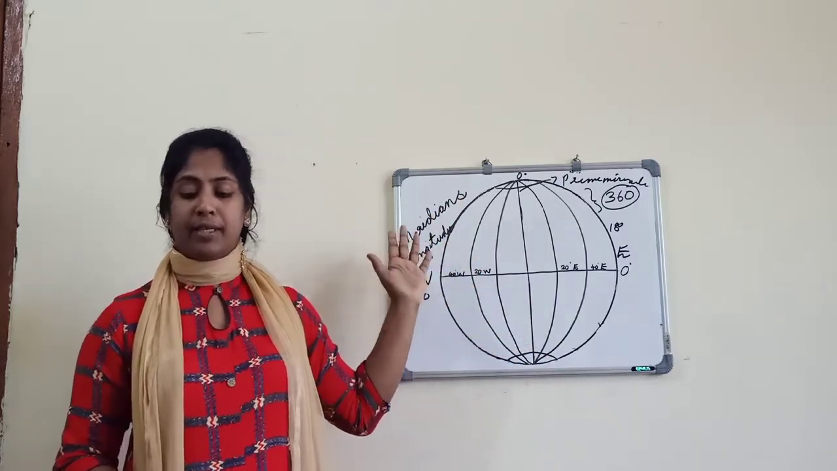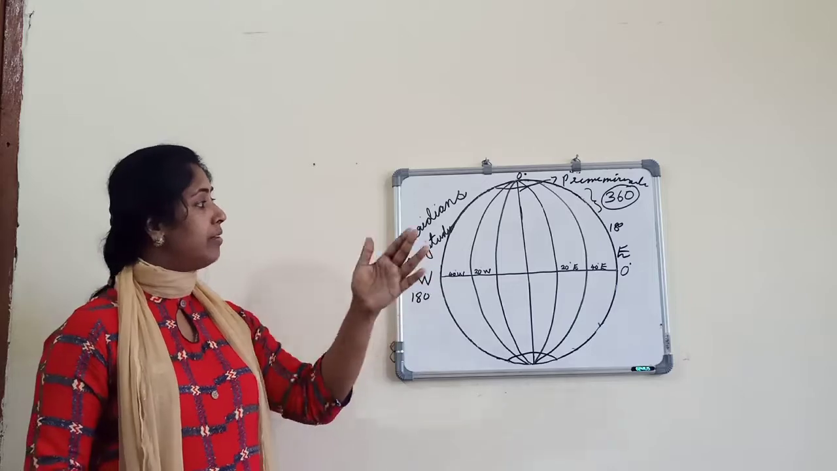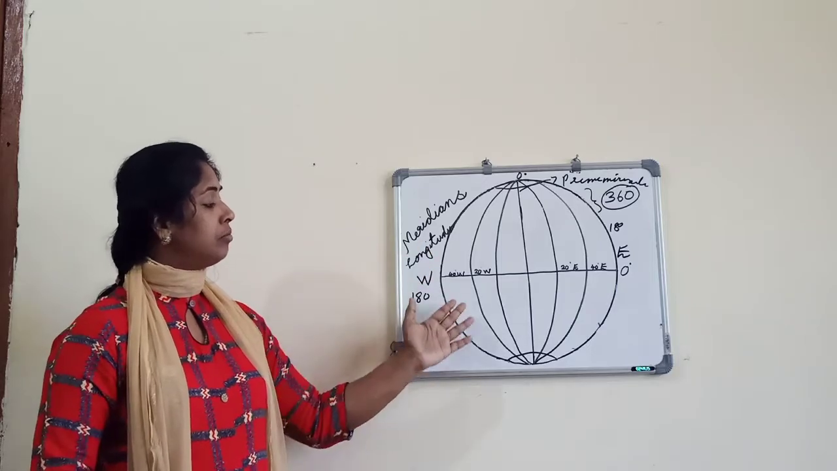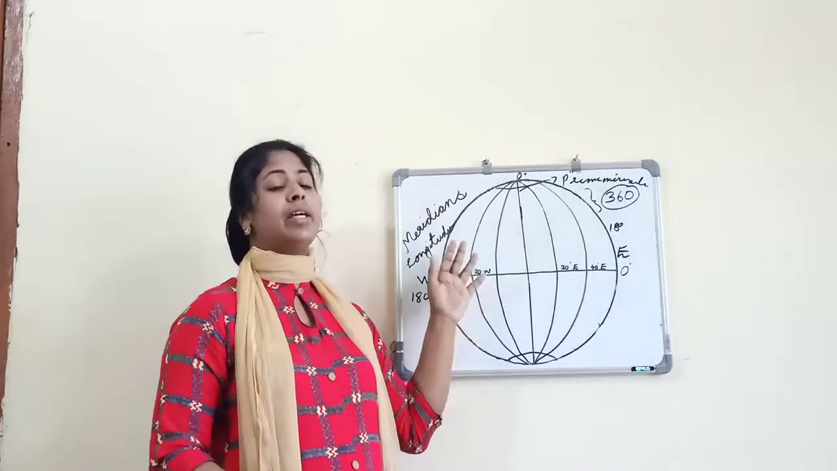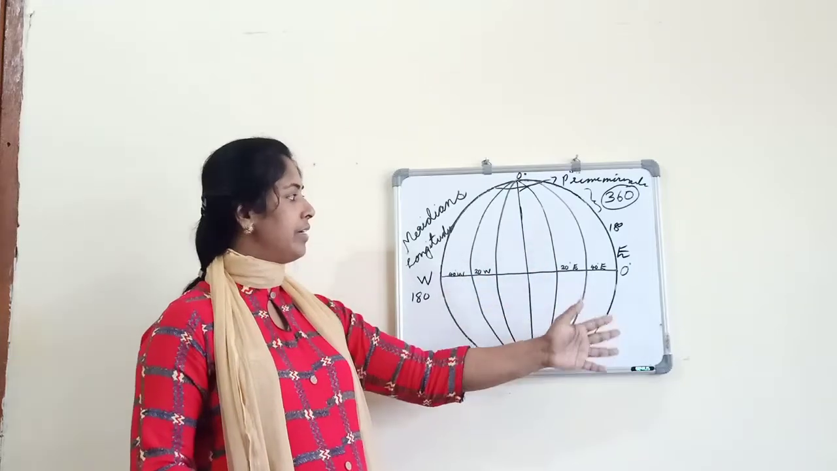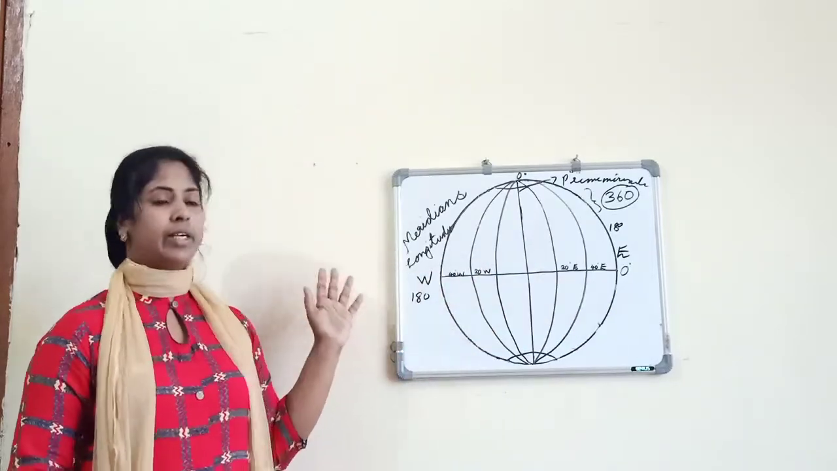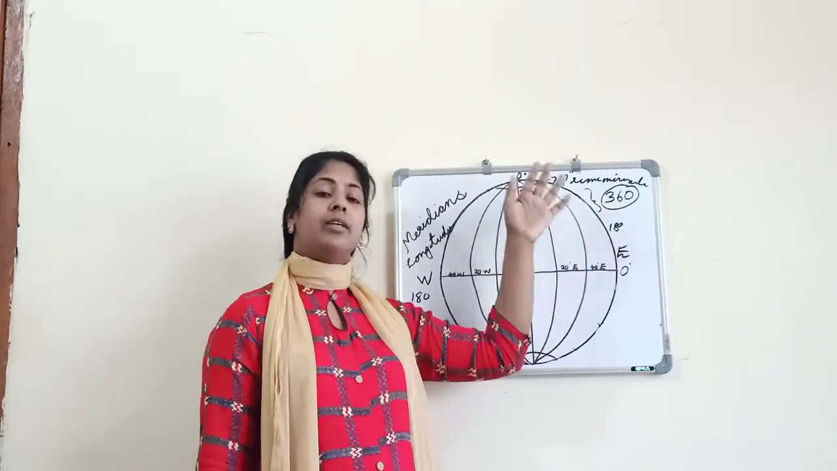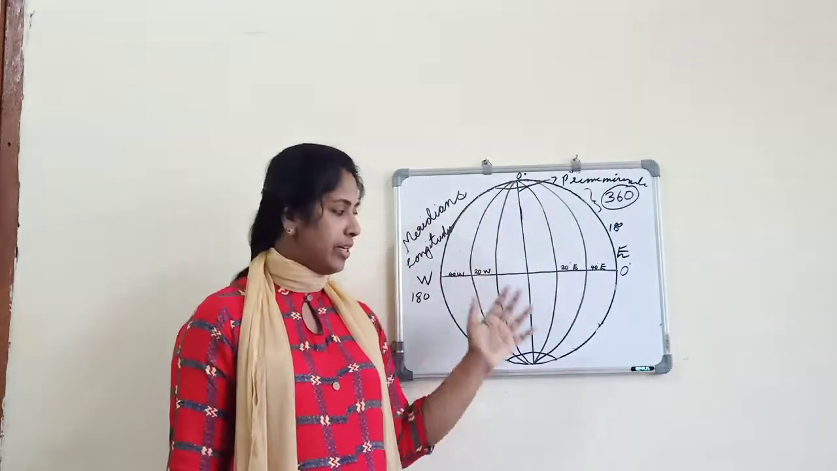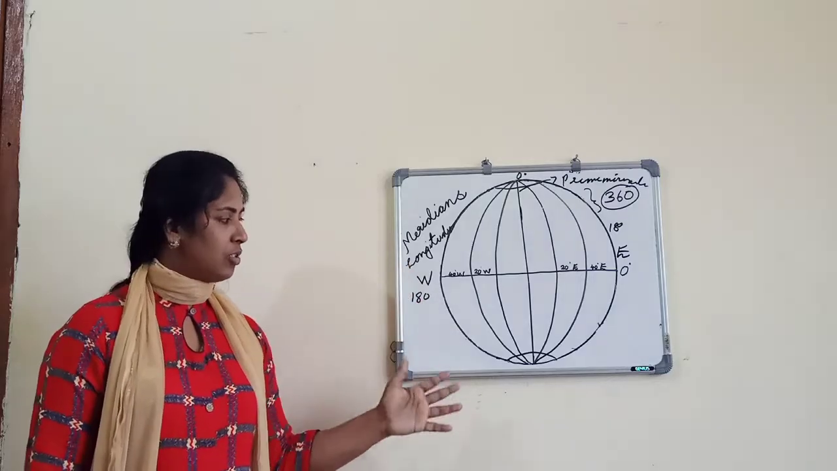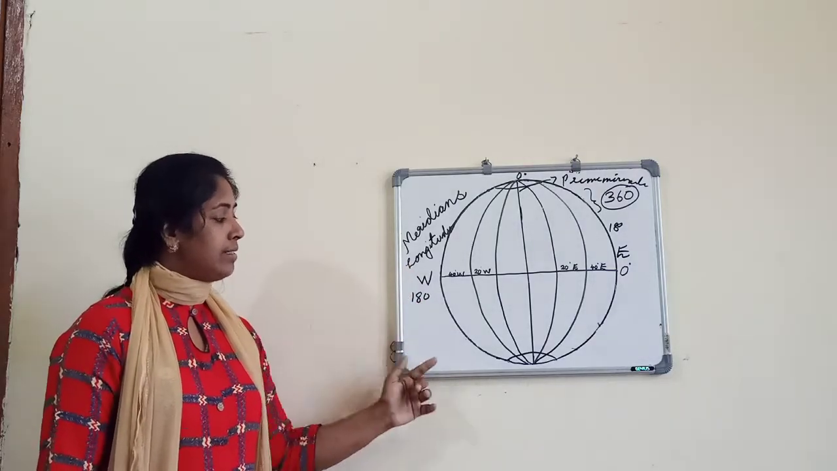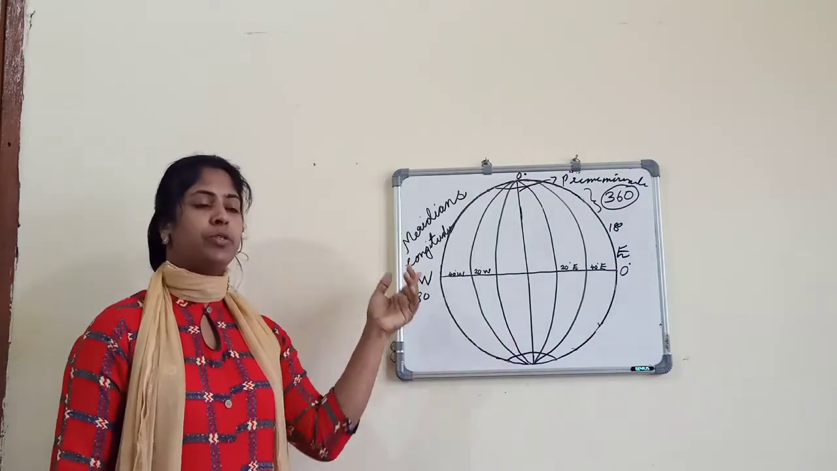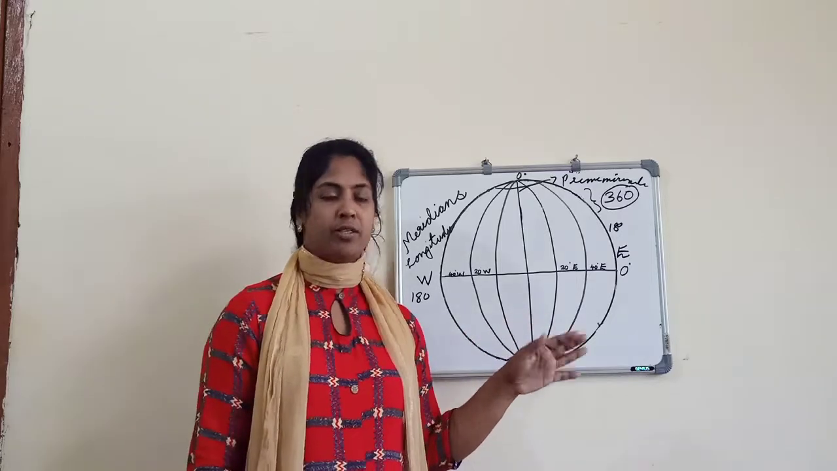And let us see the number. As I said, in the eastern hemisphere and western hemisphere, here 180 and this side also 180. So altogether 360 longitudes or meridians can be drawn on the globe. And 0 degree is the prime meridian, and just opposite to that is the 180 meridian.